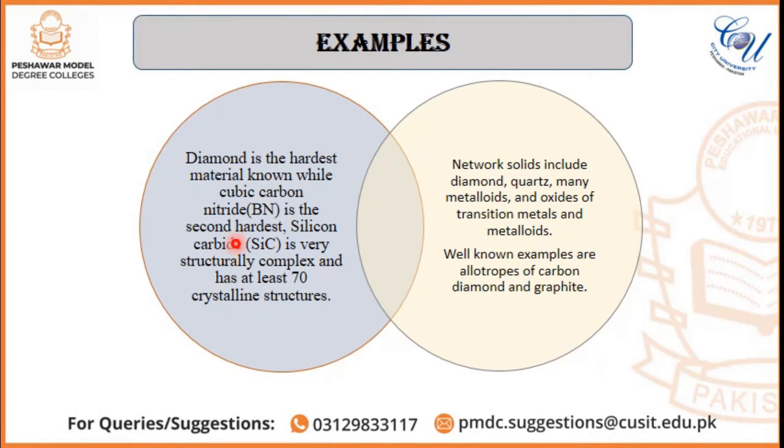Examples include diamond, which is the hardest material known, while cubic boron nitride (BN) is the second hardest. Silicon carbide is very structurally complex and has at least 70 crystalline structures. Network solids include diamond, quartz, many metalloids, and oxides of transition metals and metalloids. Well-known examples are the allotropes of carbon, diamond and graphite.